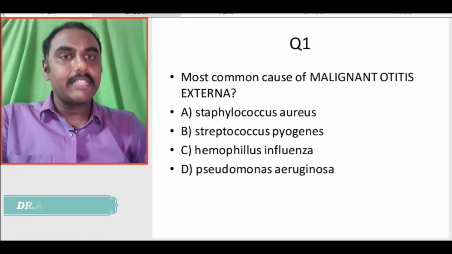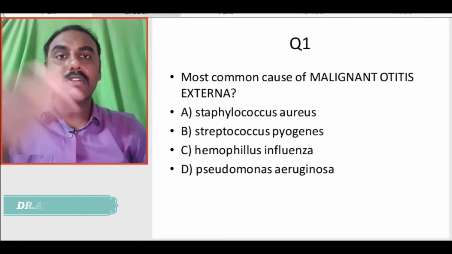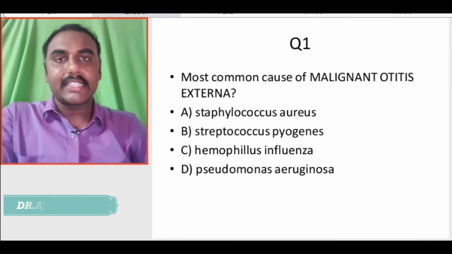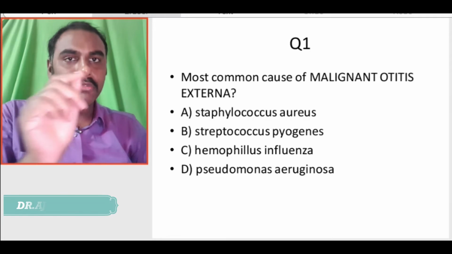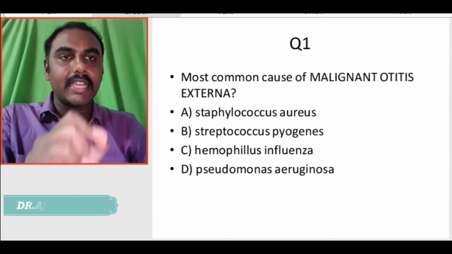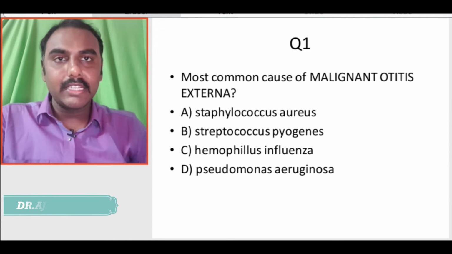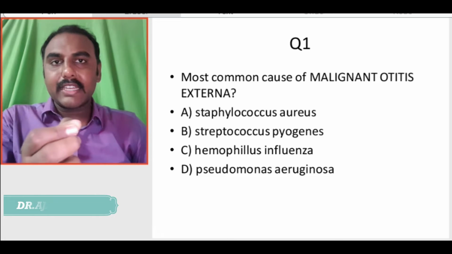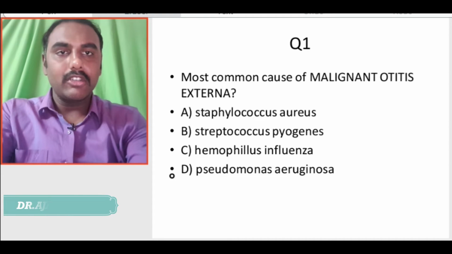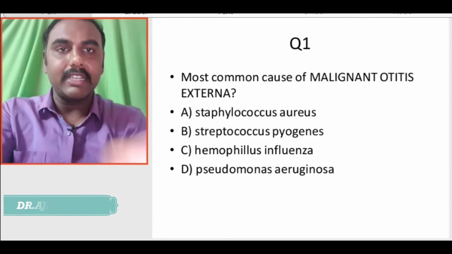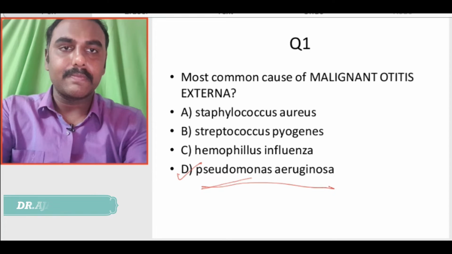The first question which was asked was the most common cause for malignant otitis externa. So, what is the answer? What could be the answer? The answer is option D, that is Pseudomonas.